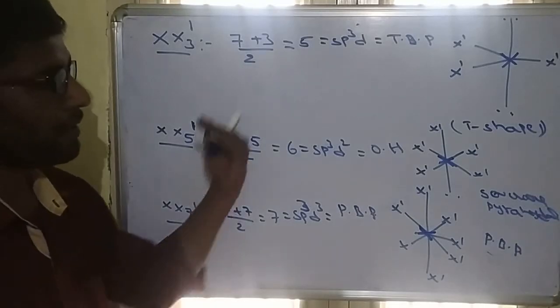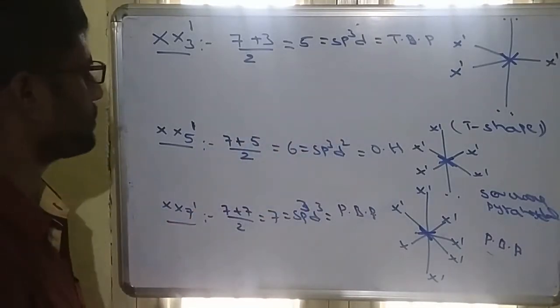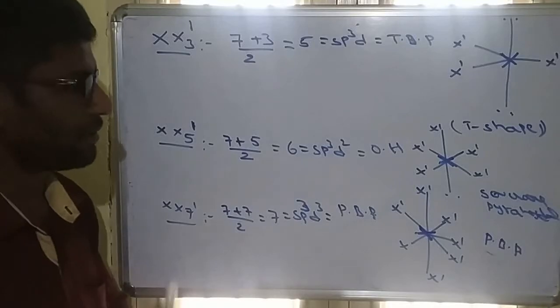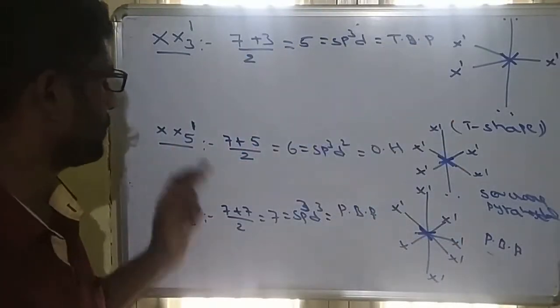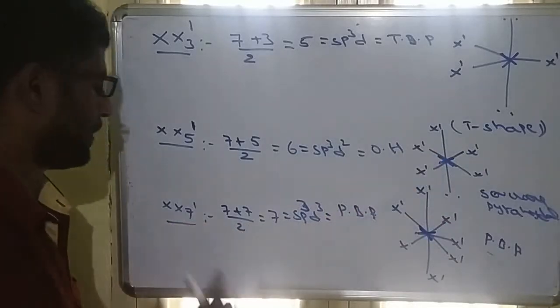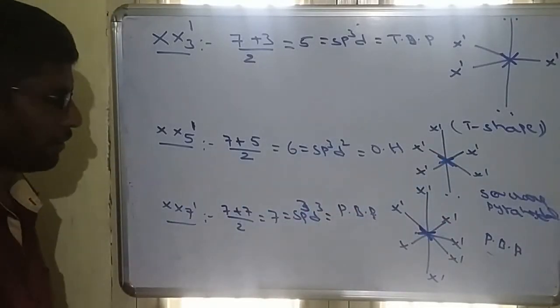The number of lone pairs also sometimes they will ask. Most important, which molecule has the maximum number of lone pairs, which has fewer lone pairs. XX3', 2 lone pairs. XX5', one lone pair. XX7', no lone pair.